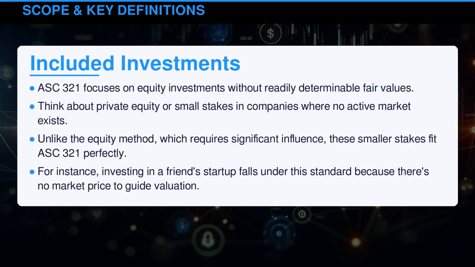ASC 321 focuses on equity investments without readily determinable fair values. Think about private equity or small stakes in companies where no active market exists. Unlike the equity method, which requires significant influence, these smaller stakes fit ASC 321 perfectly. For instance, investing in a friend's startup falls under this standard because there's no market price to guide valuation.